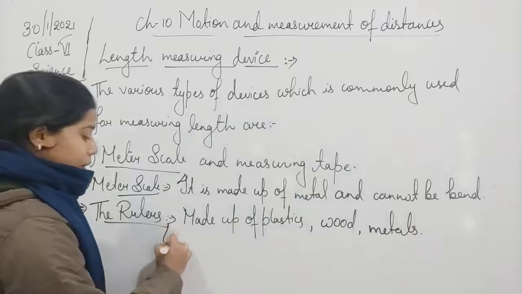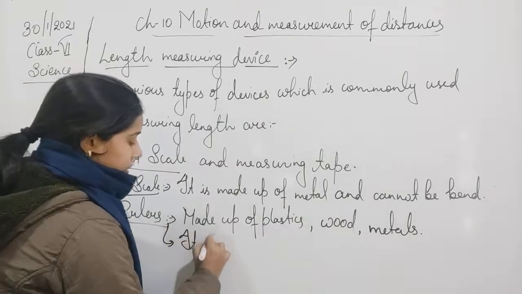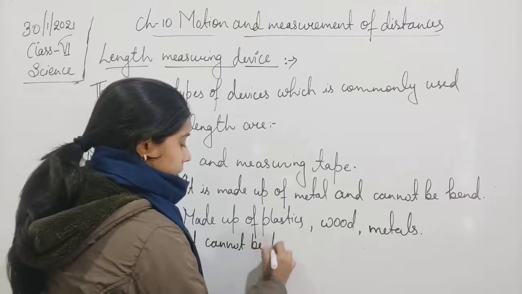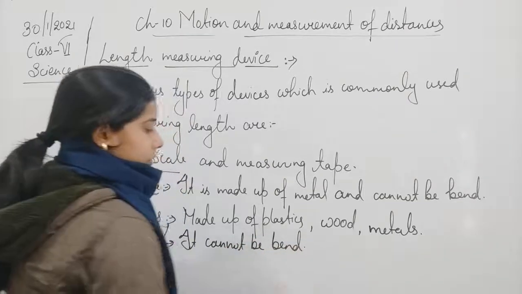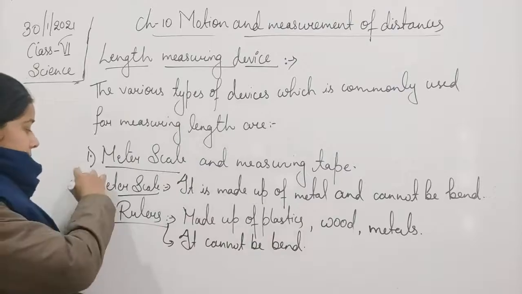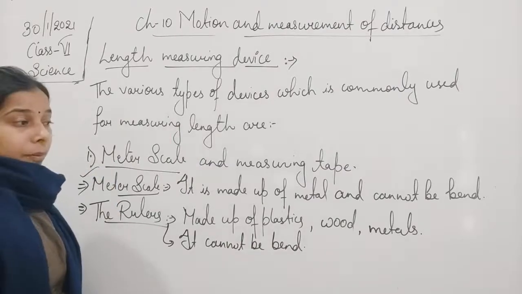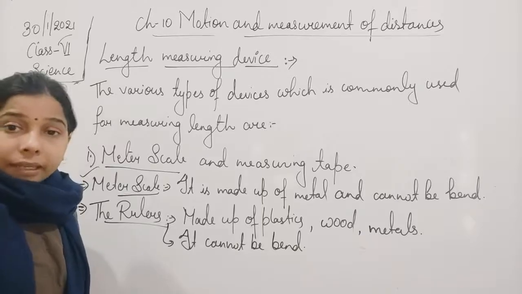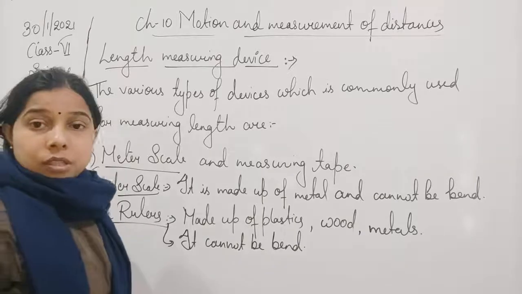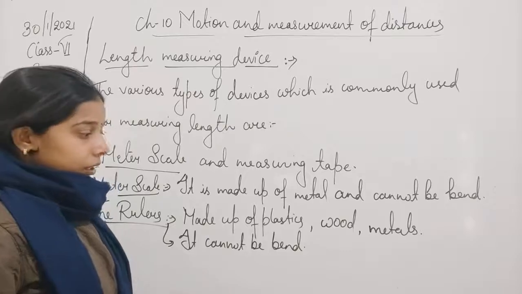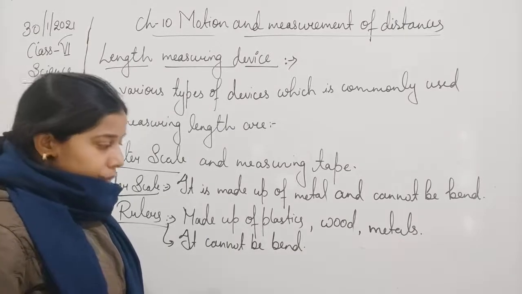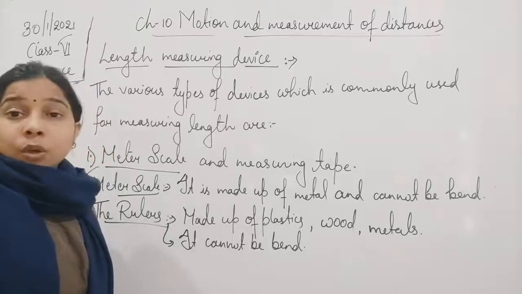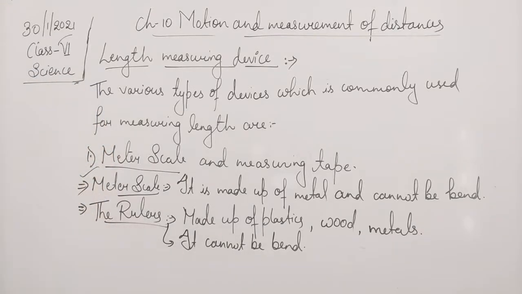These also cannot be bent. Okay, so the meter scale is made up of metal basically, and it cannot be bent. While if we talk about the ruler, rulers are also made either of plastic, wood or metal, and the same thing as the meter scale, it cannot be bent easily.